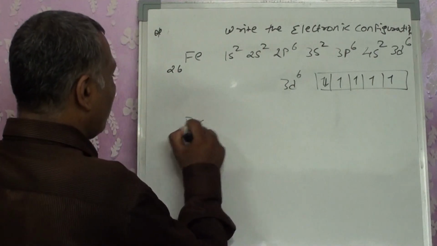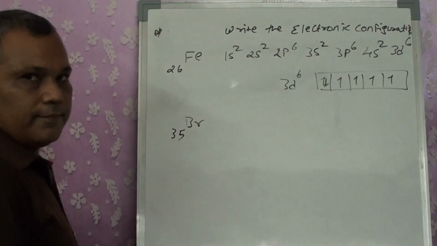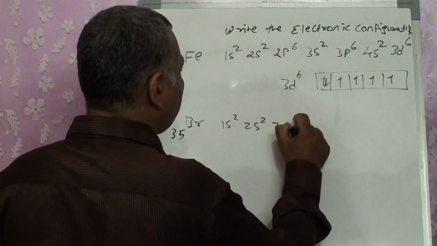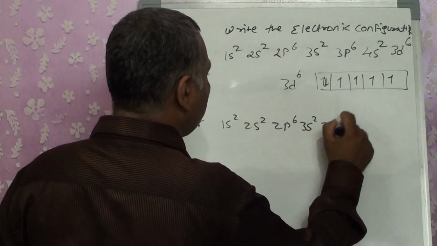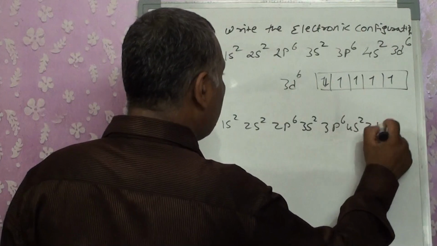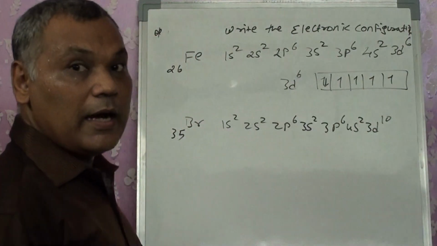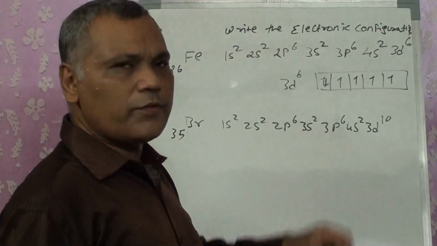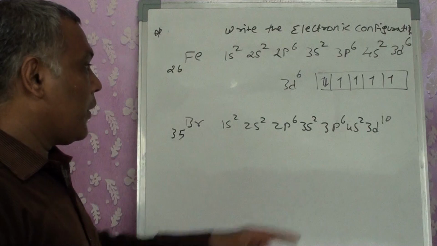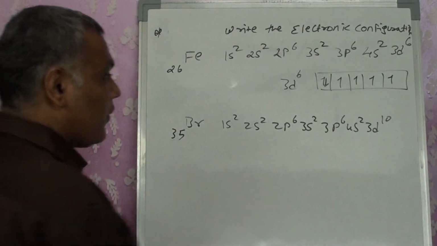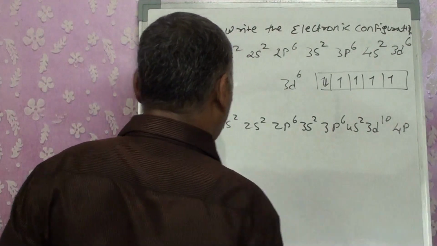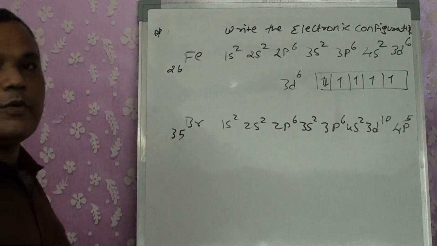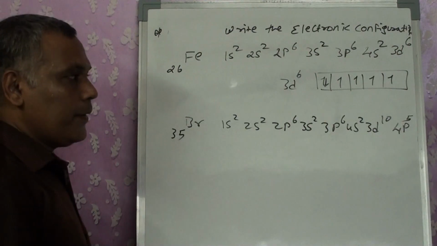Let's do it for Br 35. We will get 1s2, 2s2, 2p6, 3s2, 3p6, 4s2. 3d is capable of holding 10. I wrote it because we already calculated it over here for 26. In place of that, now I reached up to 30. Now after 3d, we will have 4p, and 30 means I am left with only 5 electrons. So it will become 4p5.